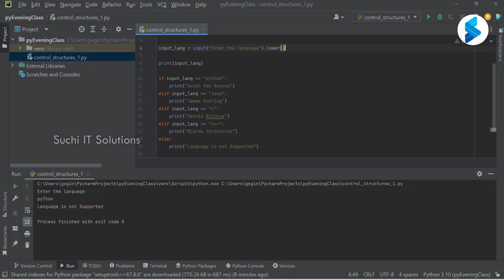Irrespective of whether a user has entered uppercase or lowercase, I'm ensuring that I'm converting it to lowercase and then comparing it with the appropriate value. That way, irrespective of whether I give a complete uppercase, or a random case, this will just work. Am I clear?